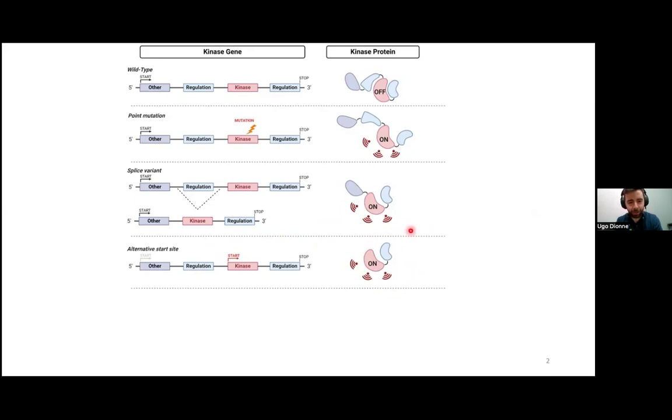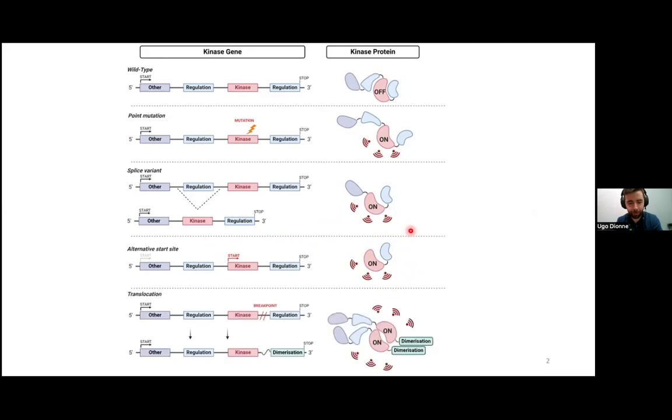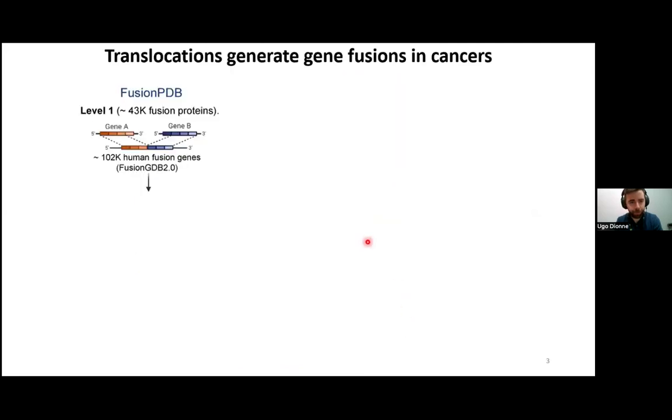And I am particularly interested in another phenomenon, which is the formation of kinase fusions through genomic translocations. Here again, we have a loss of regulatory region of kinases, but we also have a gain of new elements, coming from another protein fragment that can increase the capacity of the fusions to dimerize and then activate the kinase. Fusions in general are more and more frequently detected. This is data coming from a recent database, and they estimate around 43,000 different fusion proteins have been found in different cancer patients.